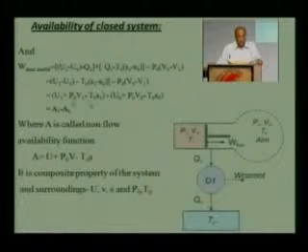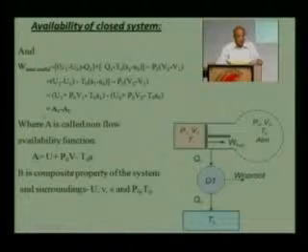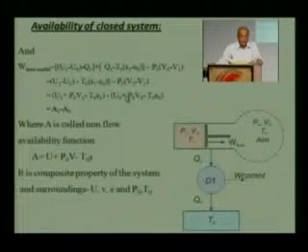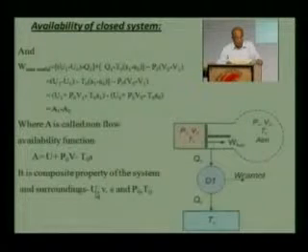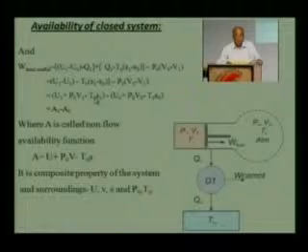Further rearrange this equation in this form, and we call this parameter U1 plus P0 V1 minus T0 S1 as availability function A. So this is A1 minus A0, and the total maximum useful work would be equal to A1 minus A0. This A1 or A0, they are the composite property of the system and surroundings known as availability function, and this availability function is a composite property of U, V1 and S1, the properties of the system, and P0 and T0, properties of the environment.